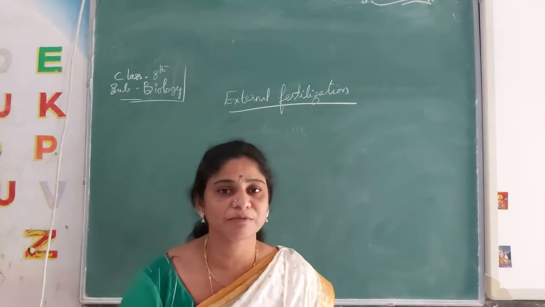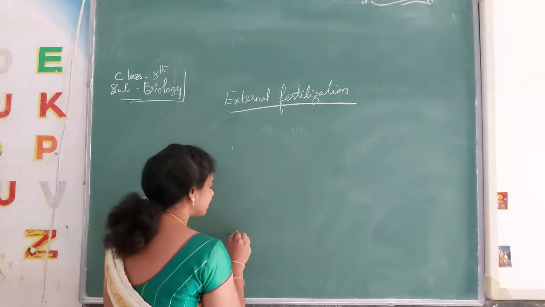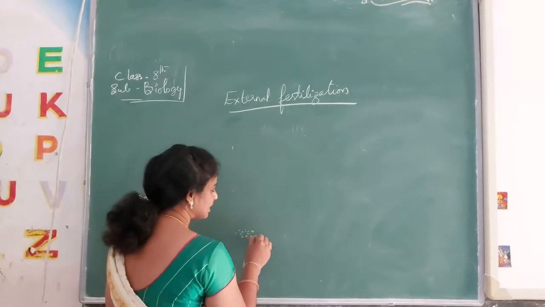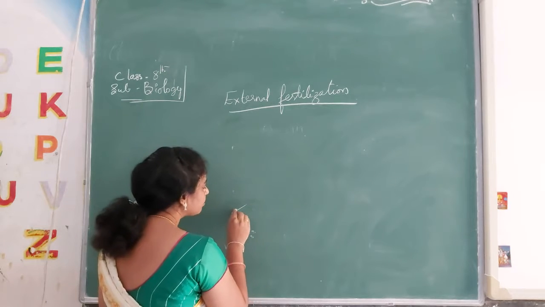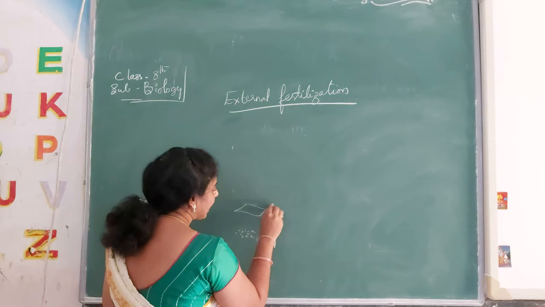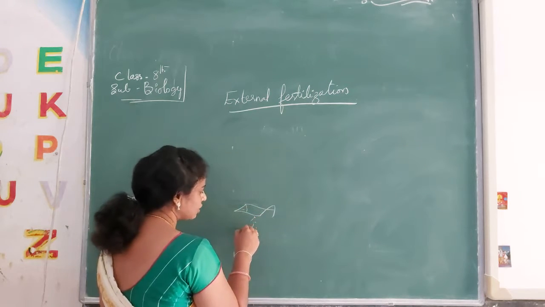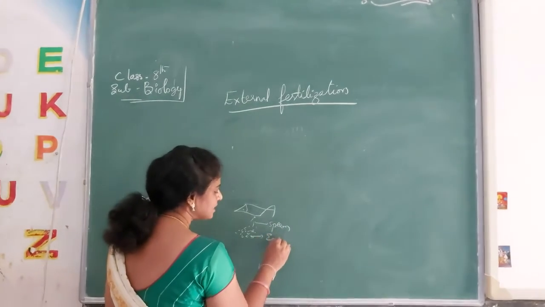Whereas external fertilization, I told you in the earlier class itself, see here, fish. The female fish lays eggs in the water, and the male fish travels through the water and sprays the sperms on the egg cells.